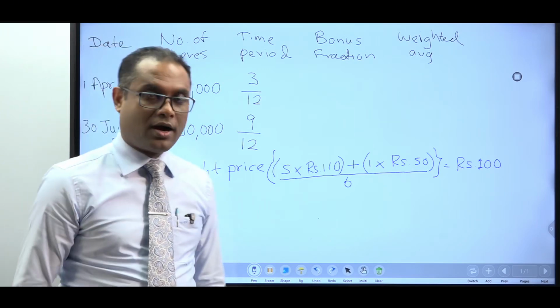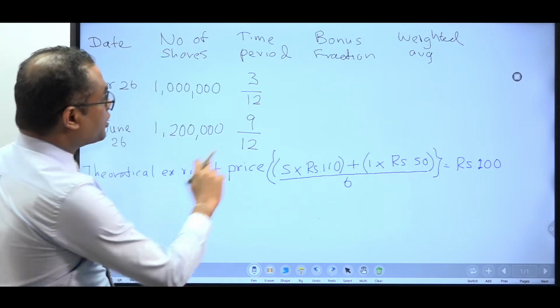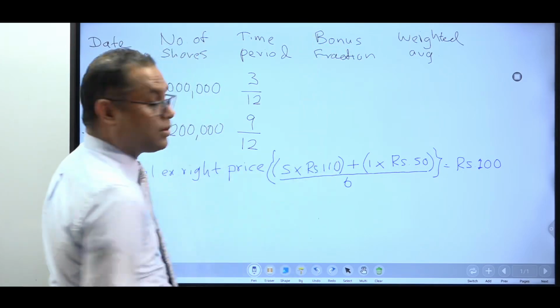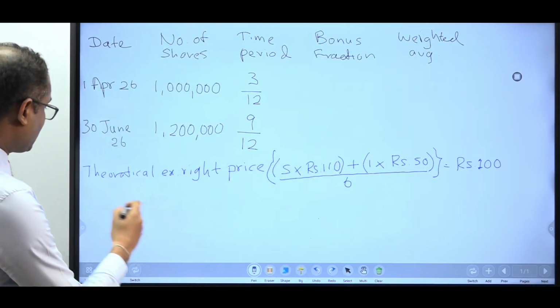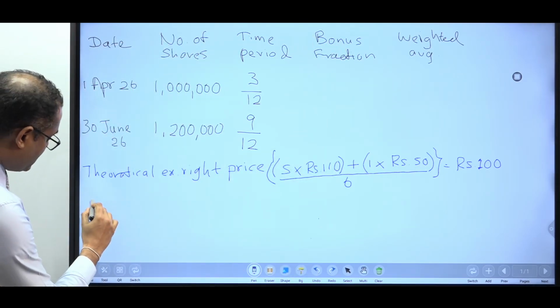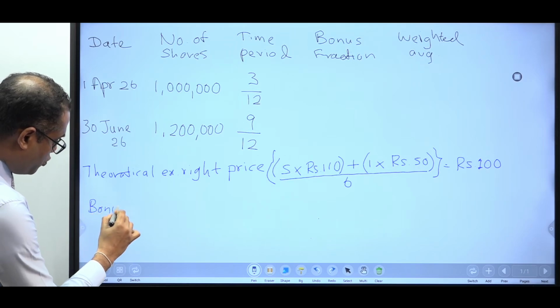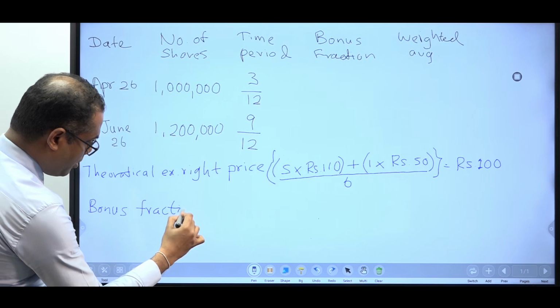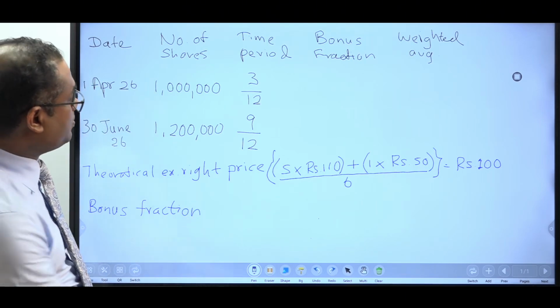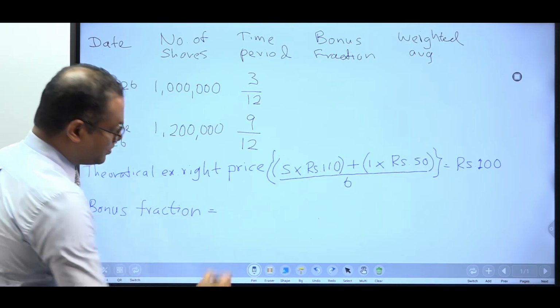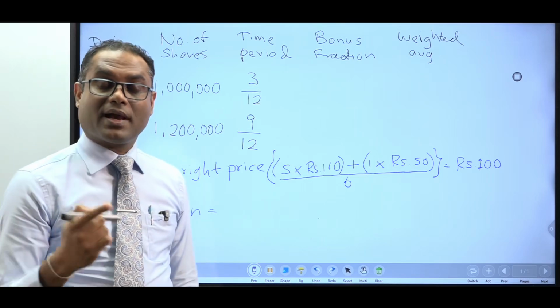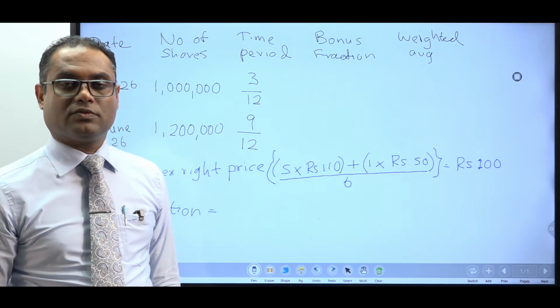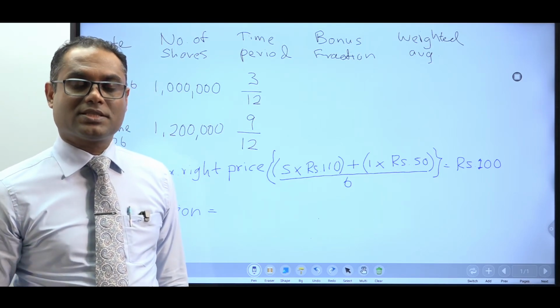Then you need to calculate, not the theoretical ex-right price, but what I am interested in, the bonus fraction. The computation of the bonus fraction is very simple. You take the share price immediately before the rights issue. What is that?